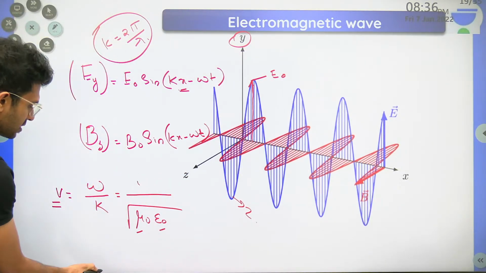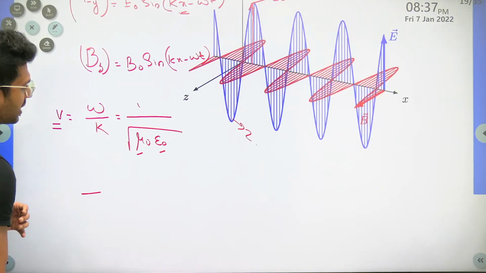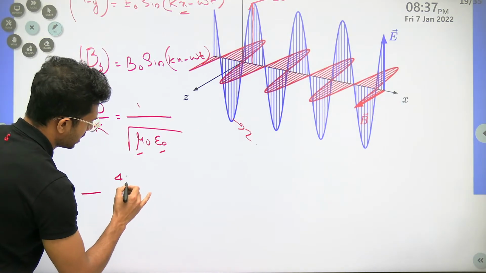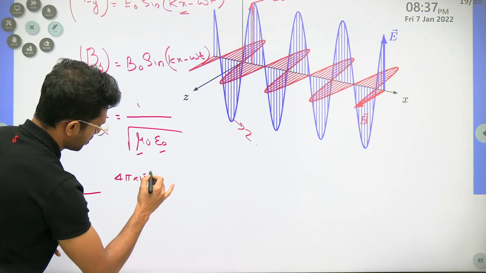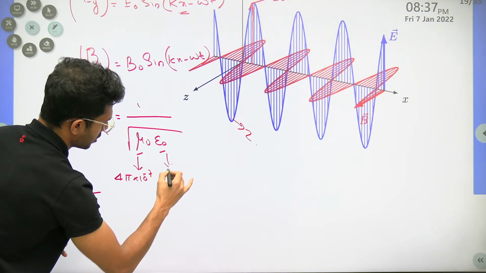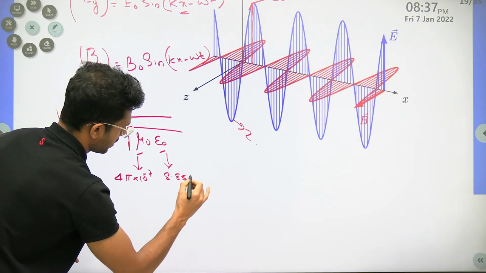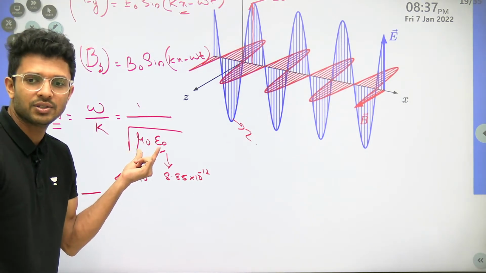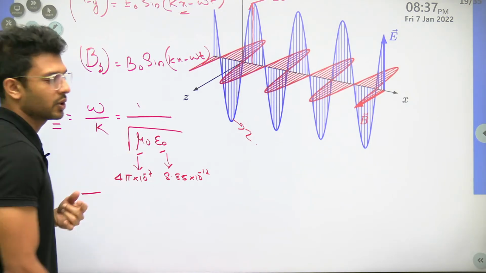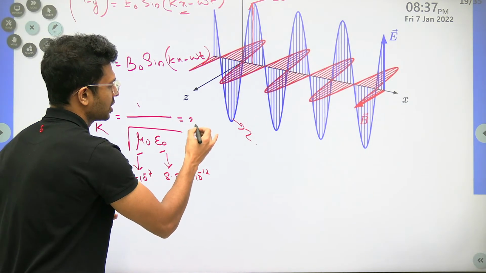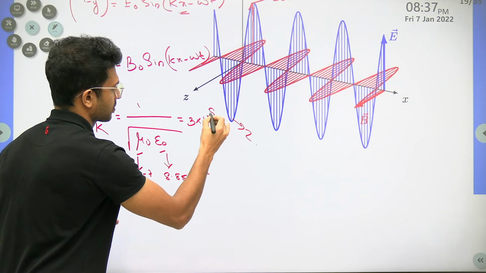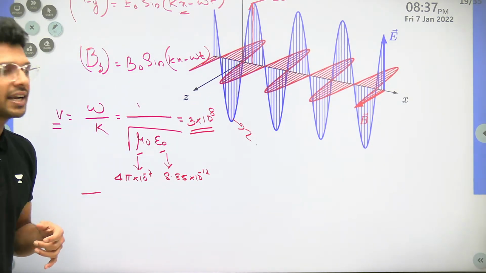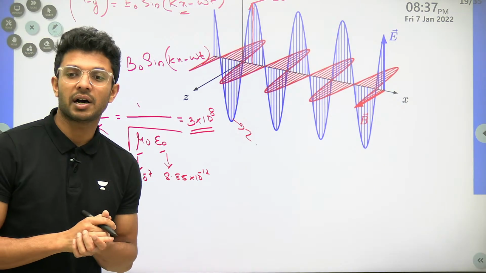Tell me the values of these. Everyone, tell me the values of these. Mu naught is 4 pi into 10 power minus 7, right? What about epsilon naught? 8.85 into 10 power minus 12. Just substitute the values here. Do the root, do the mathematics. How much are you going to get? You will get a value of 3 into 10 power 8.